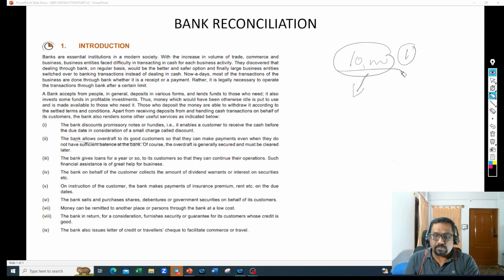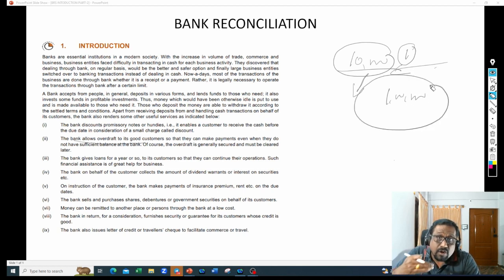But there are cases where the banker will say, hey customer, don't worry. Even though you have 10,000 rupees with me, I'm ready to give you 1 lakh overdraft facility. Overdrawing over and above my deposit amount. So you are allowed to draw more than whatever deposit amount you have, and that is called overdraft facility.